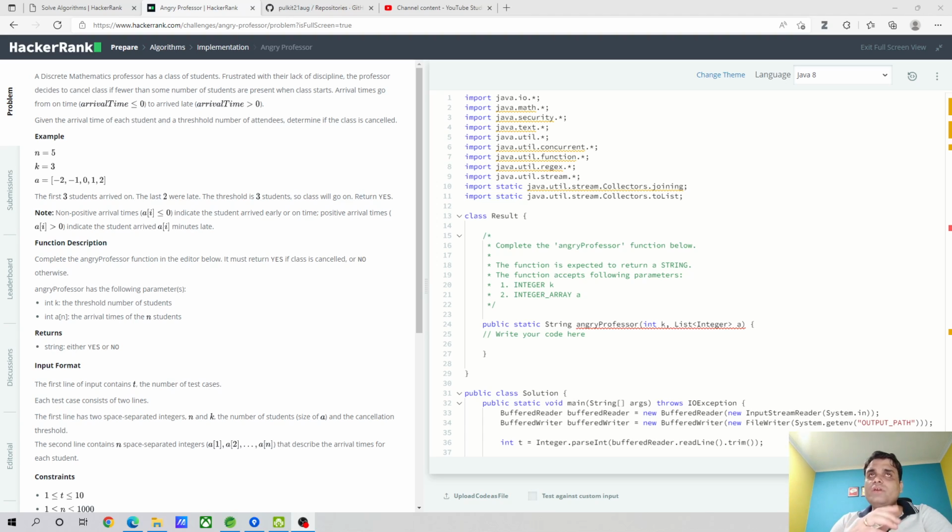So guys, today what we are going to solve is the problem known as AngryProfessor. It's a very small problem. What we need to identify is the logic and how we are going to solve this.